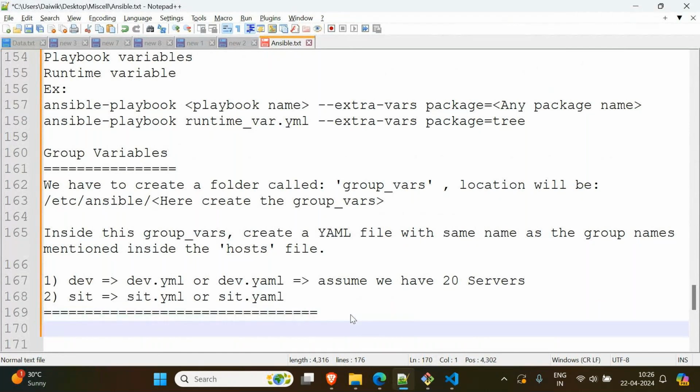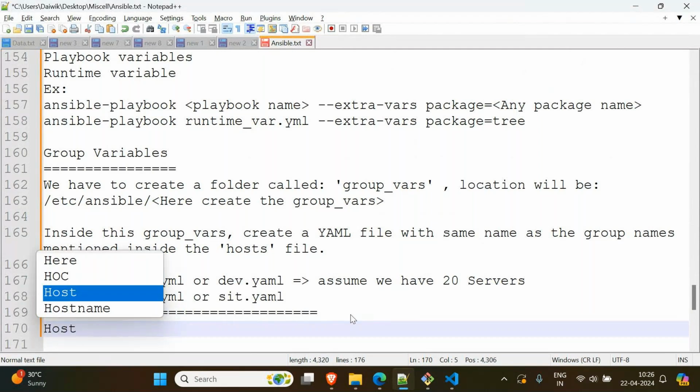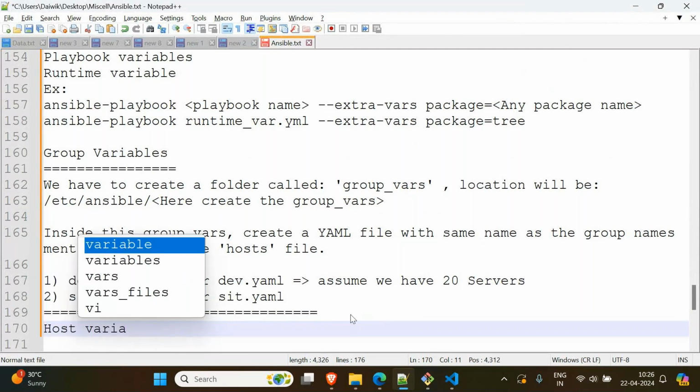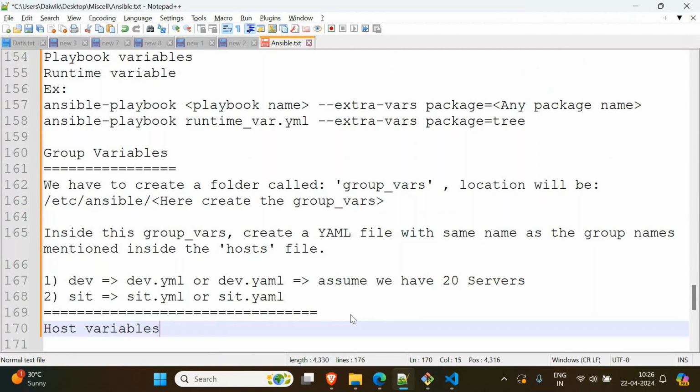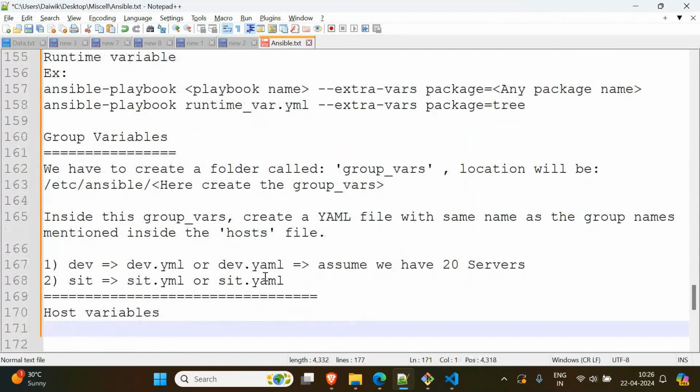So there are also some variables called host variables. Host variables means, suppose in the SIT group I said 20 servers are there, right? Among these 20 servers, you pick one server. Only in that particular server I want to install some package, one particular server for example. Then you can go for host variables.